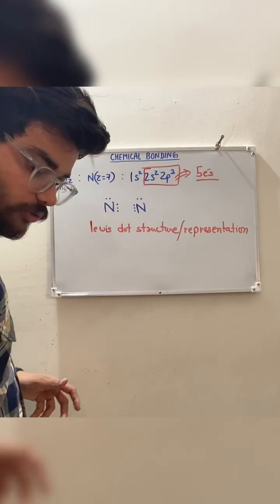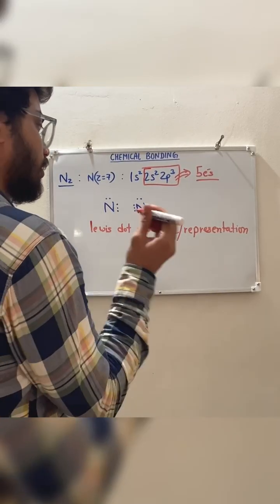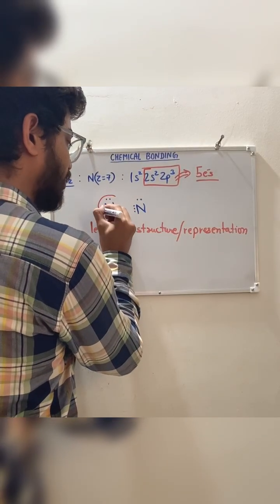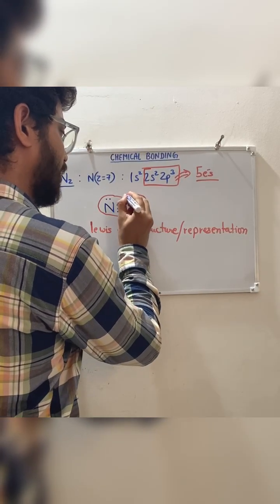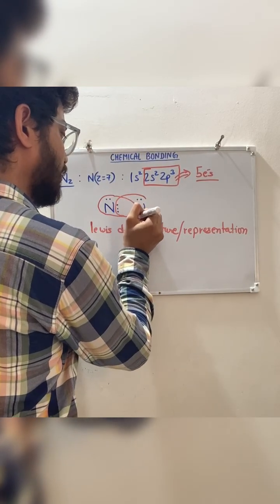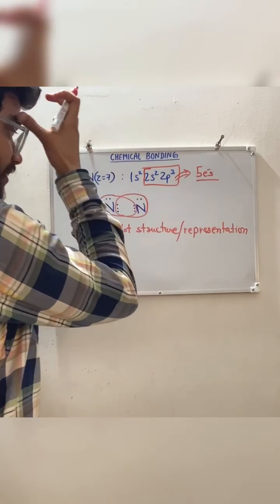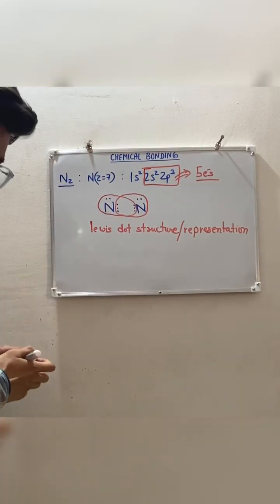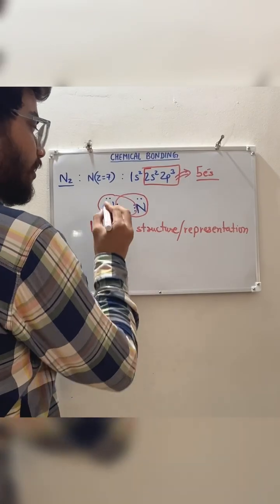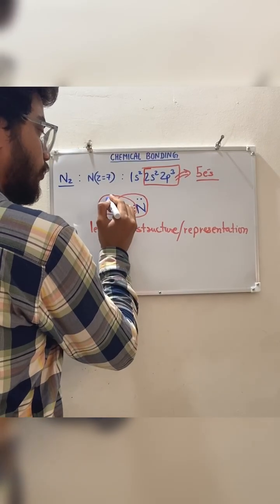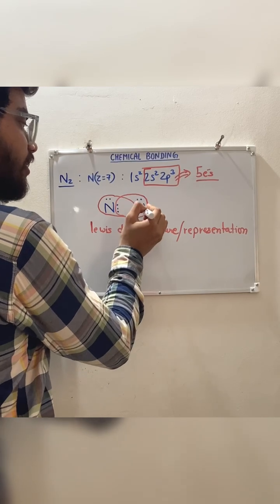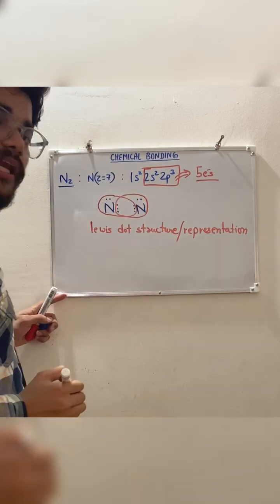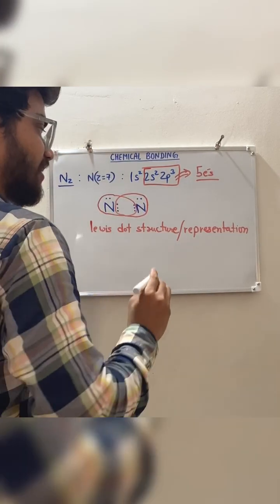So what will they do? To form a chemical bond, this nitrogen will share these 3 electrons, and this nitrogen atom will also share these 3 electrons like this, right? So now every nitrogen atom has 8 electrons. See, 1, 2, 3, 4, 5, 6, 7, 8, and this nitrogen also has 8 electrons. So the octet rule is satisfied here.